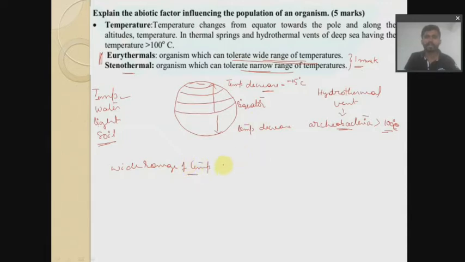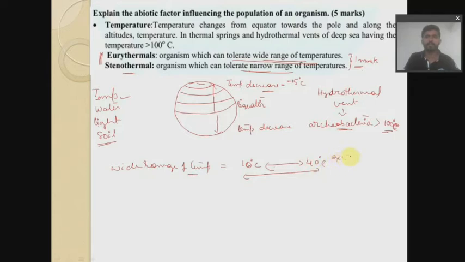So what do you mean by wide range of temperature? For example, if an organism can survive at 16 degrees Celsius and also can survive at 40 degrees Celsius. Any range, 16 to 40 degrees Celsius or 10 to 40 degrees Celsius. So it is a larger temperature range, right? From 10 degrees Celsius to 40 degrees Celsius.